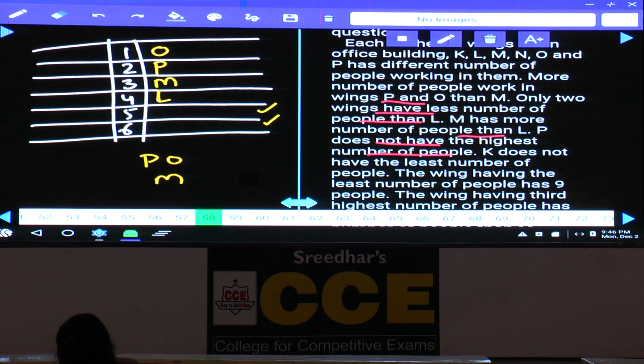K does not have the least number of people. K cannot be at the sixth place. K must be at the fifth place. Then who is the other person? K, L, M, and O, P. N is the person left over.